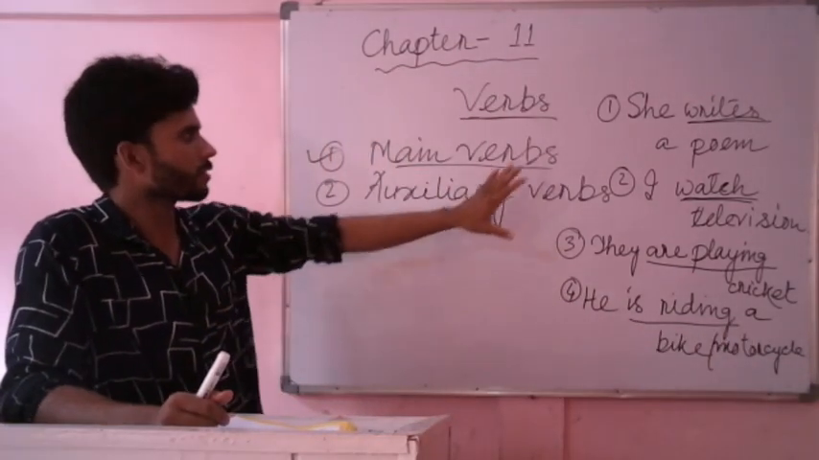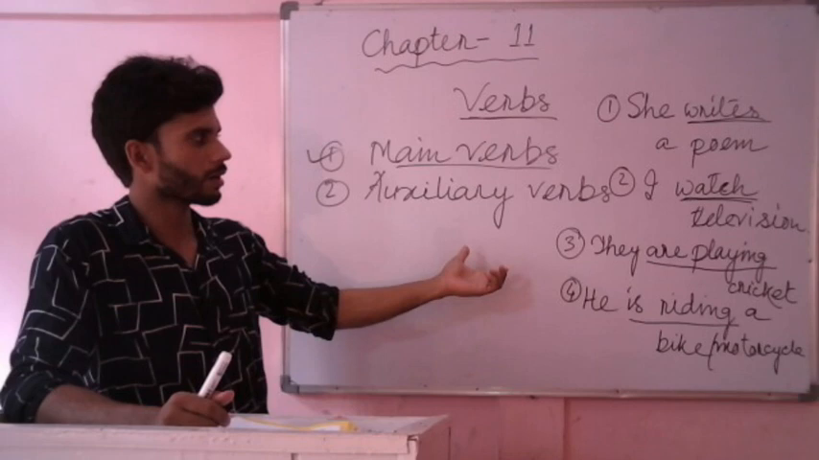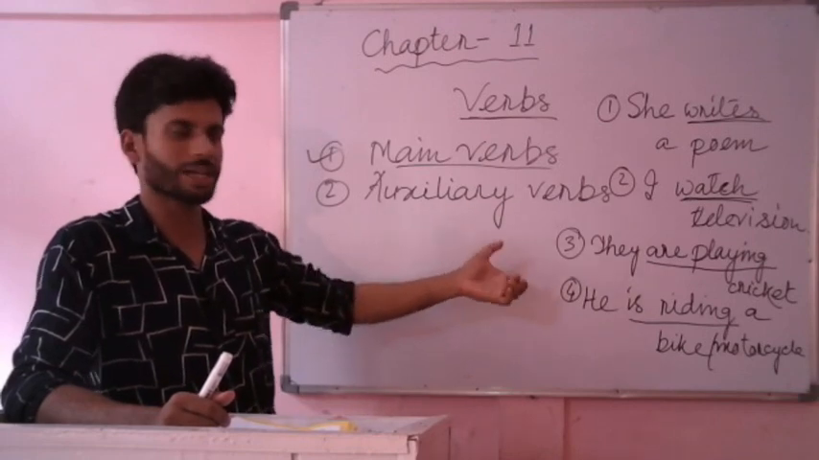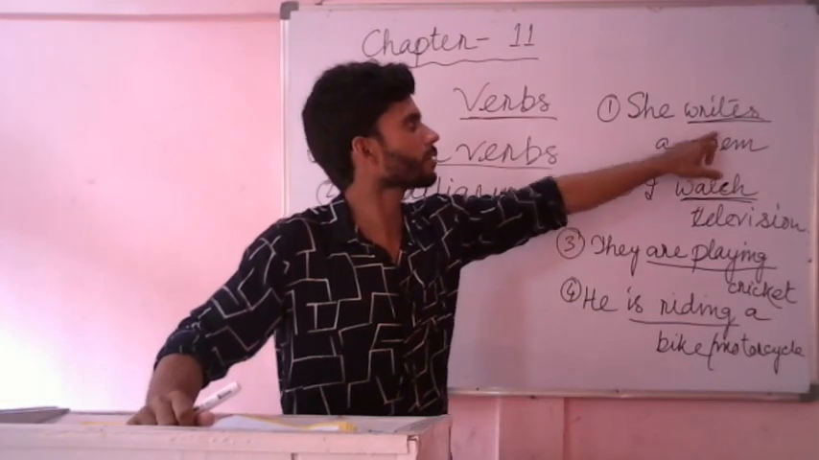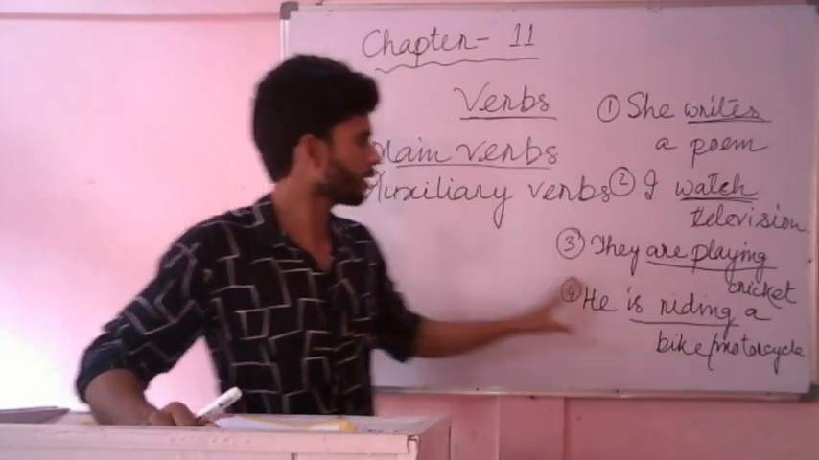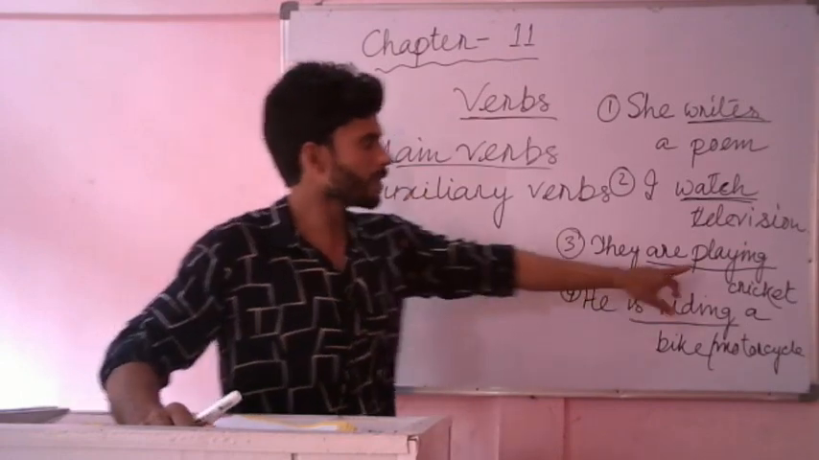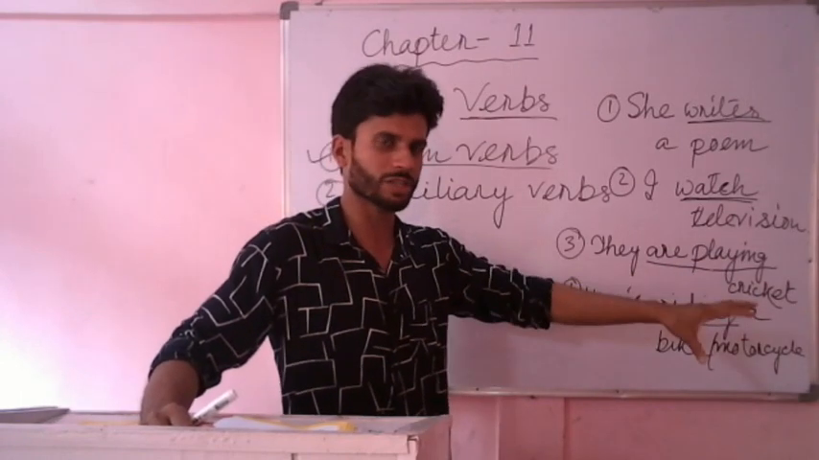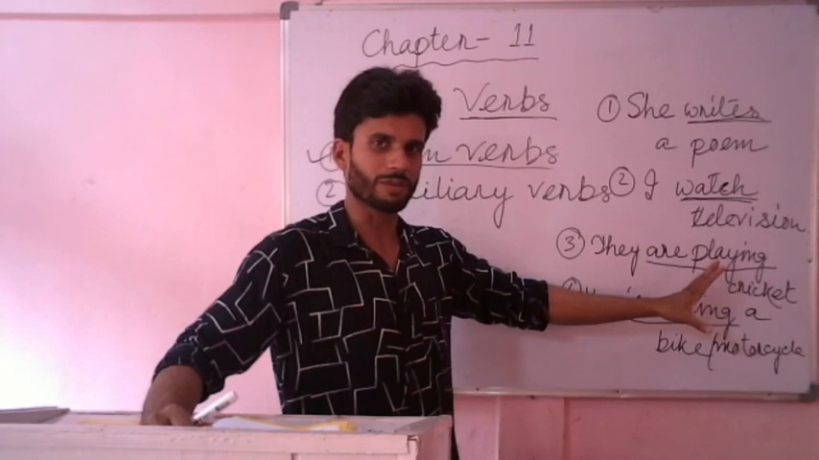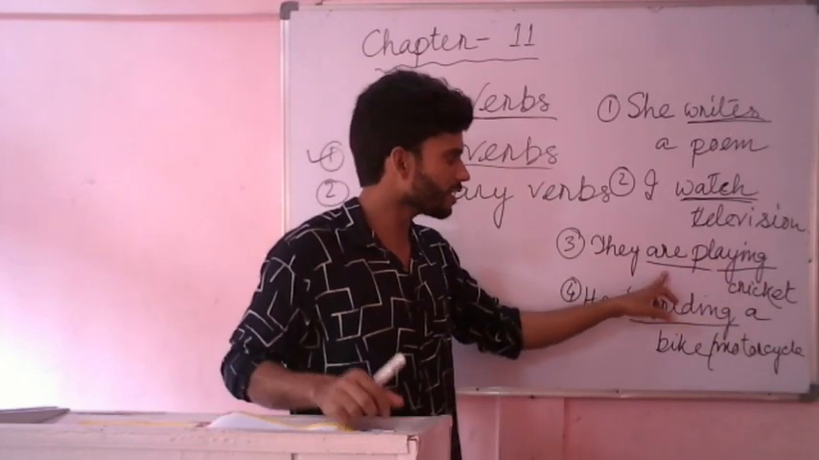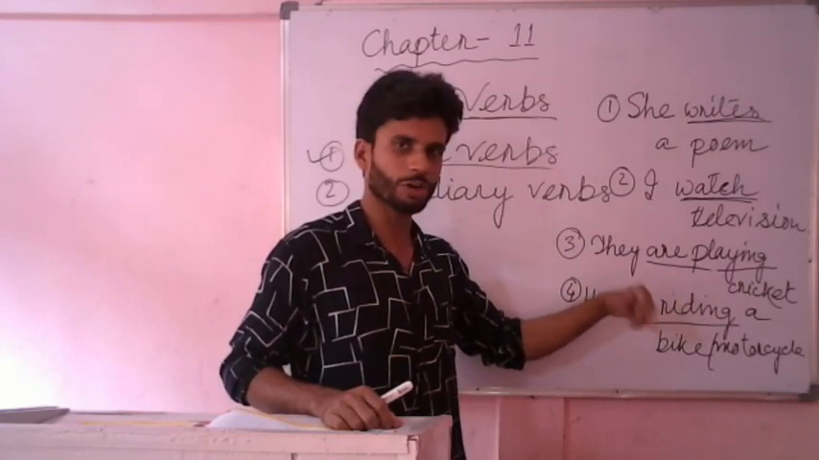So as I said, this chapter is about main verbs and auxiliary verbs. Main verbs are those words which indicate to do something. So here in these two cases, they are verbs and they indicate to do something. They are main verbs. But in sentence number 3 and sentence number 4, here you see playing. This one, playing, is indicating to do something. It is an action word or a doing word. So it is a verb, but it is a main verb, because it indicates to do something. But this are, it is also a kind of verb, but it is not indicating to do something.